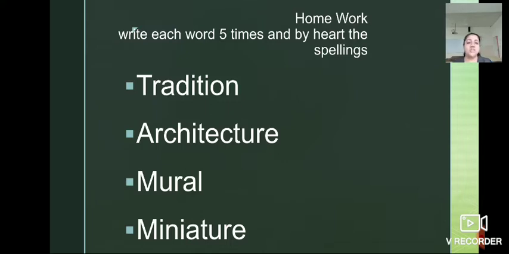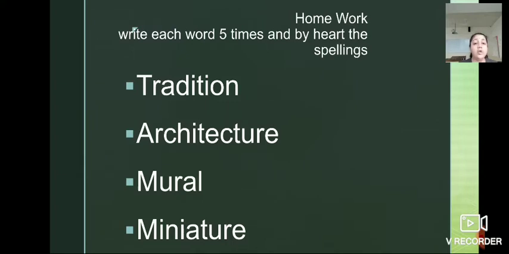What is meant by tradition, children? Customs and beliefs which are passed down to us. Then architecture. What is meant by architecture? Architecture means the style of making and constructing a building.